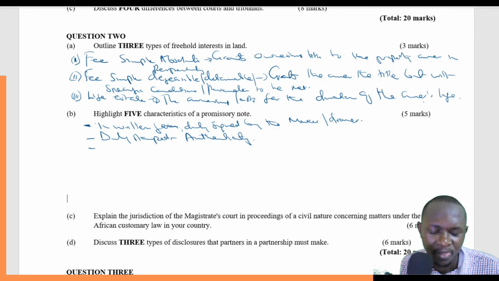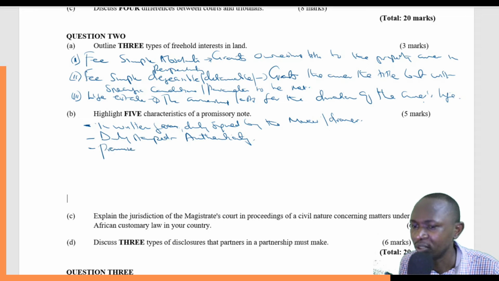Then number 3, it must contain an undertaking to pay a certain sum of amount, which of course should be mentioned therein. So it must contain another undertaking, and an undertaking is the same as a promise. So it must have that promise, must contain the promise or the undertaking to pay a certain amount of money.